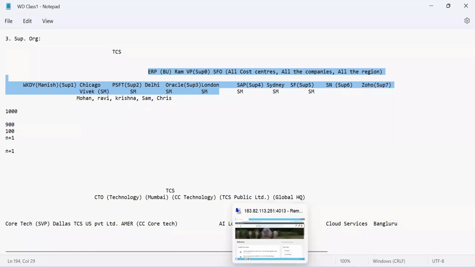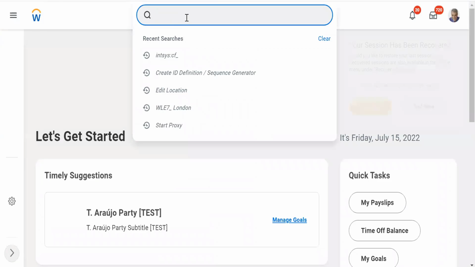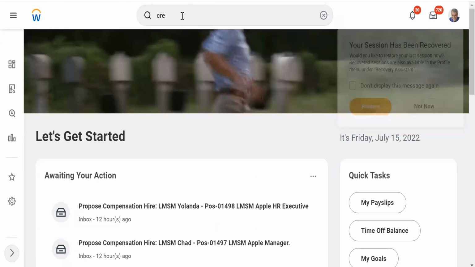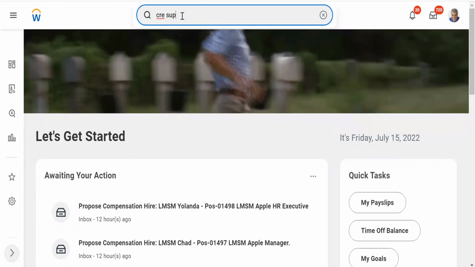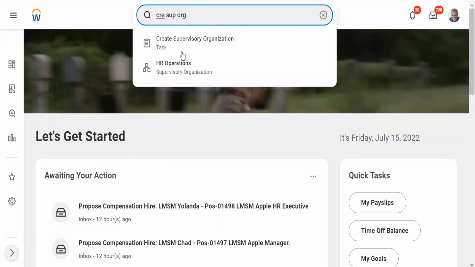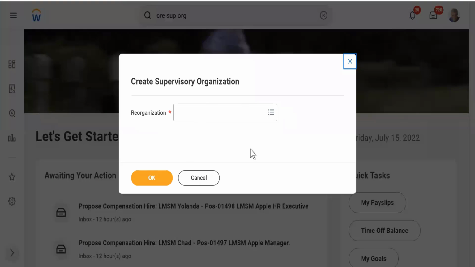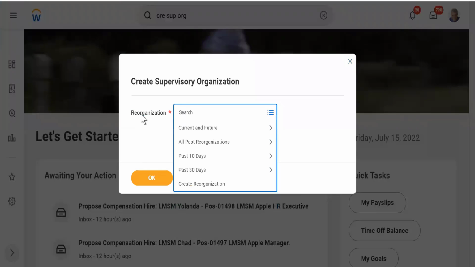Again, if I have to create it, okay, create supervisory organization. I don't know if it will allow me, if this user has permission or not. Yes, there you go. It has permissions, right? So if you see this supervisory organization, right? Again, what it is asking me, guys? Reorganization. So you see how important that is.